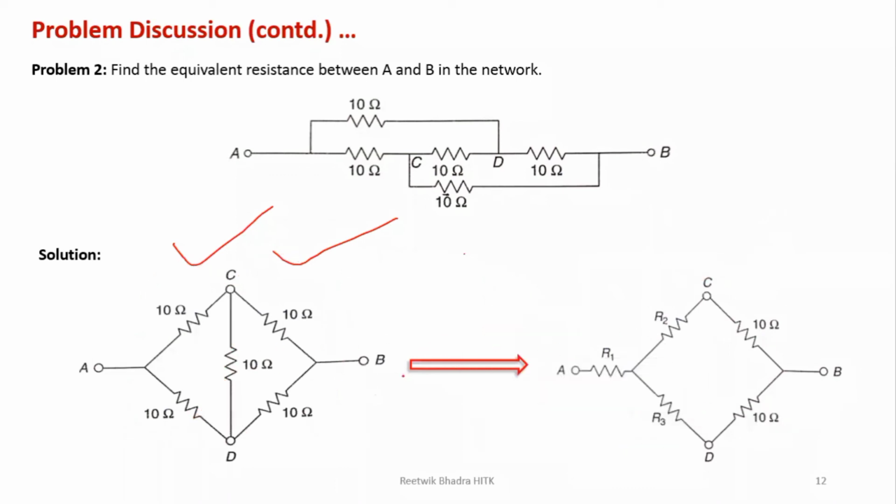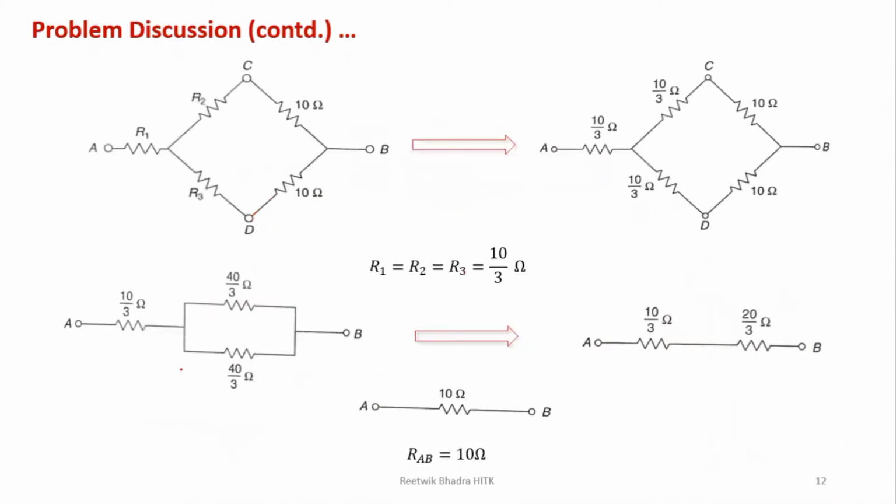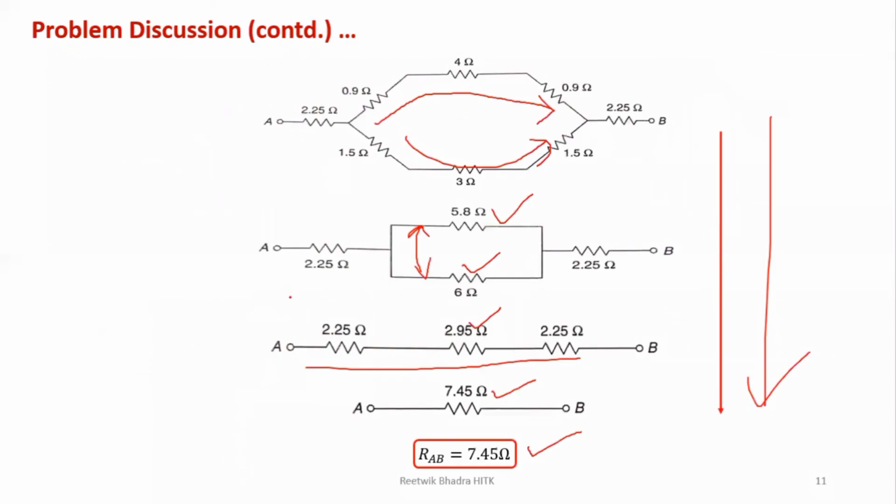So now delta into star, you know how to solve it. Now, why have I shown you this problem? Because all three resistances are equal. So R1 equal to R2 equal to R3 is equal to 10 by 3. The delta value is given. We know the formula I have shown.